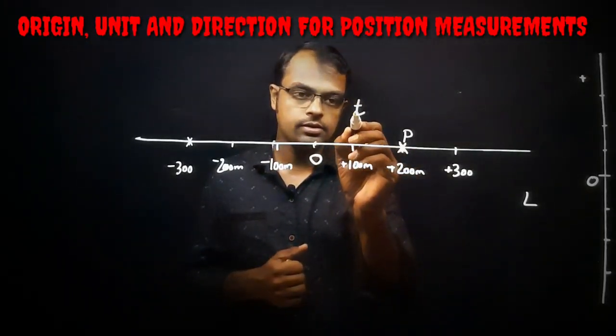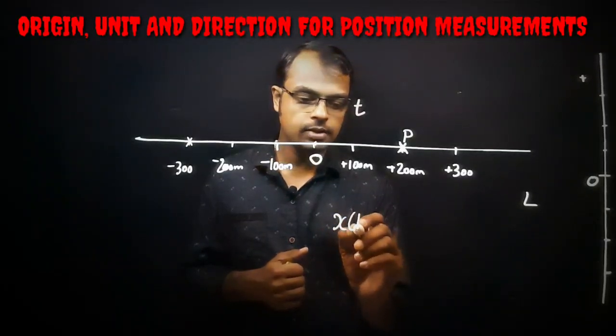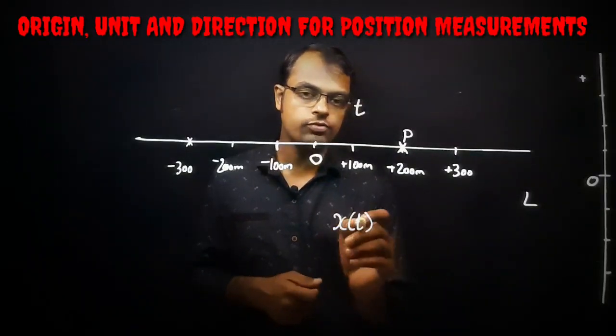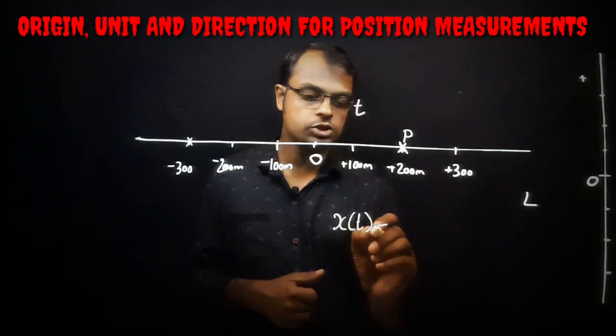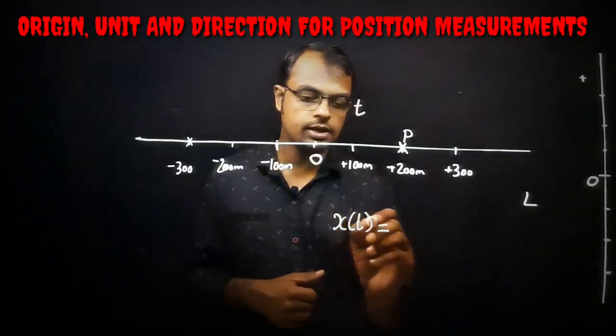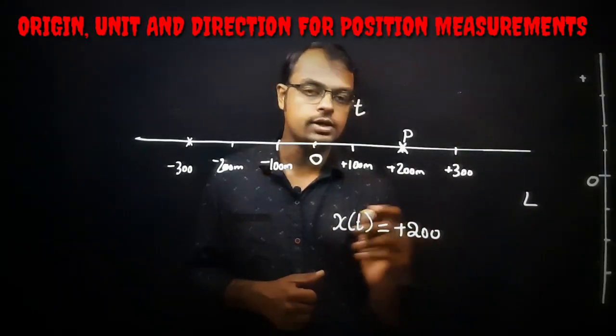What is the time here? t. So I can assign x in bracket t. We can say x of t is a function of time, position with respect to time. What is the position coordinate now? From the origin, plus 200. So we can write x of t as plus 200.